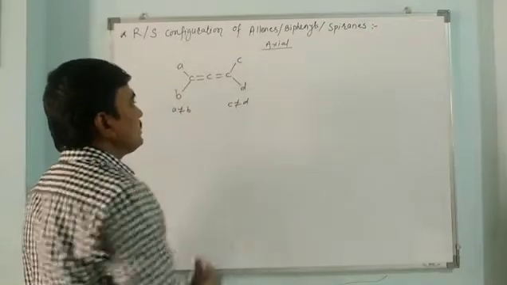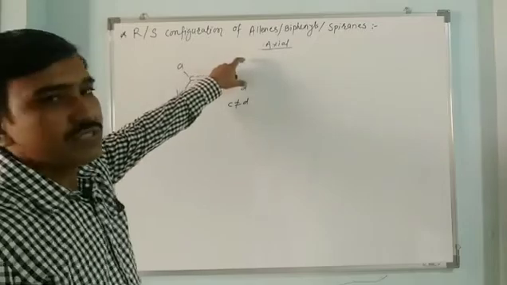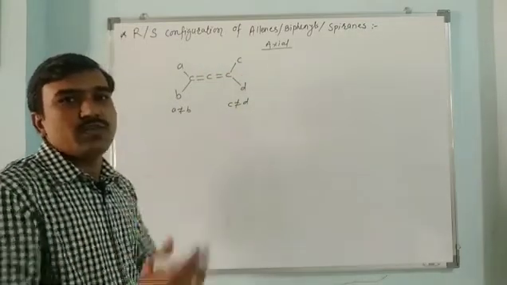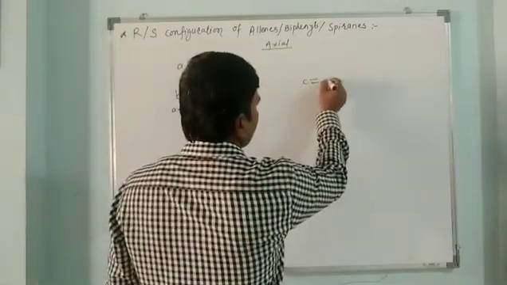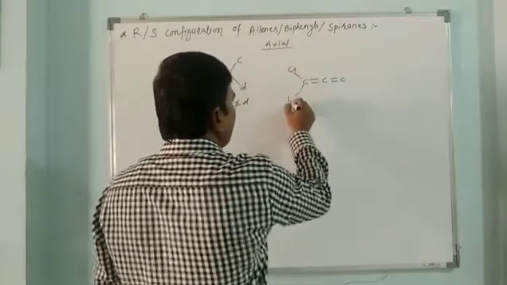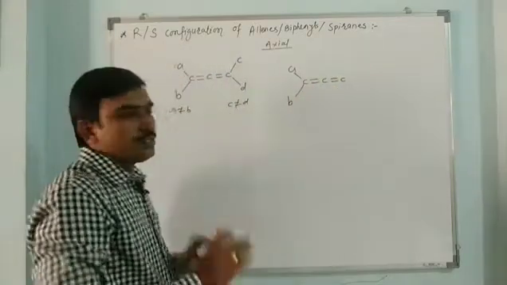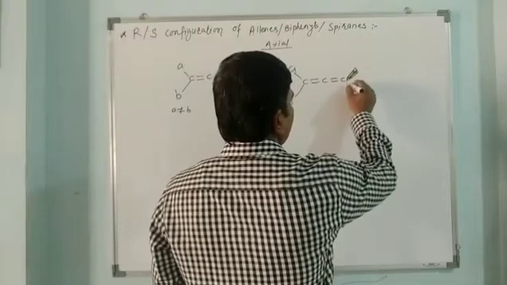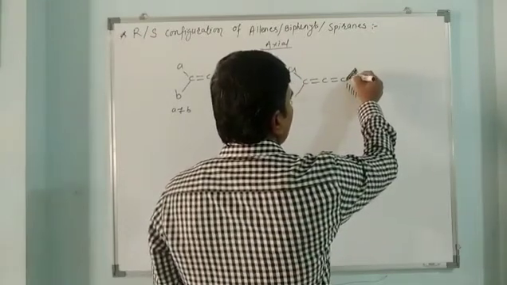Now what happens in the case of this allene? The substituents attached to either carbon lie in perpendicular planes. This is called axial chirality. Suppose this A and B lie in one plane; this pi bond and this pi bond are exactly perpendicular to each other, and the substituents lie orthogonally, exactly perpendicular to this.